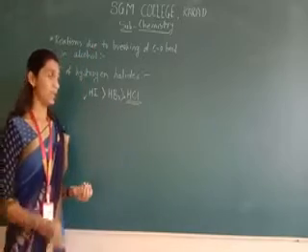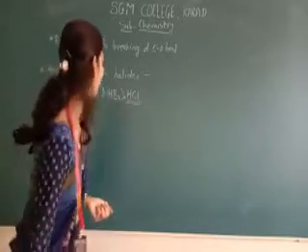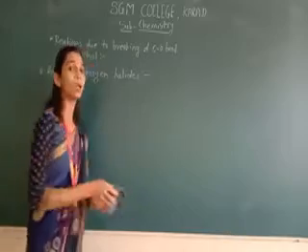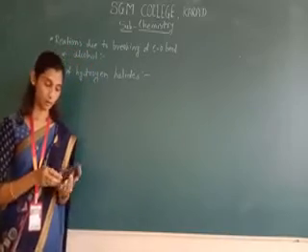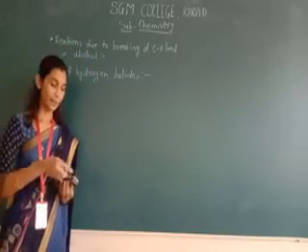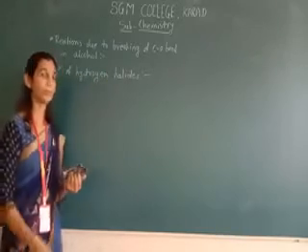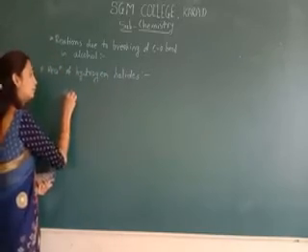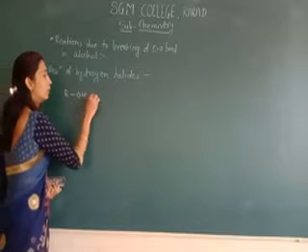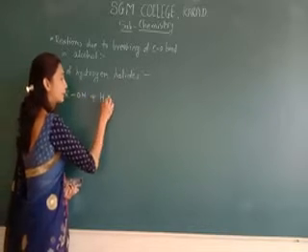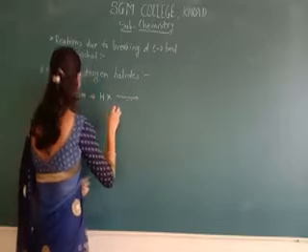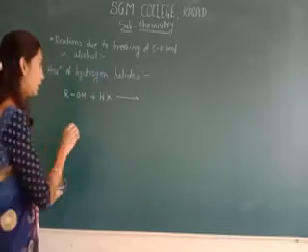Now we see some reactions. When the alcohol reacts with the hydrogen halide, HX, it gives an alkyl halide.